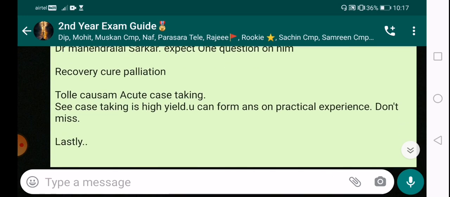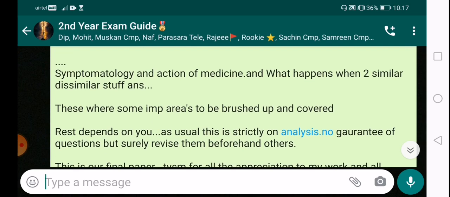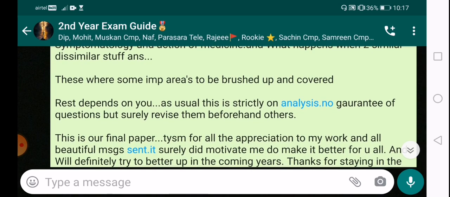Some important 5 markers questions which could be asked could be Tolle Causam, acute case taking. See, case taking is high yield. You can form an answer on practical experience. Don't miss it. And lastly, symptomatology and action of medicine, and what happens when two similar and dissimilar diseases meet, that kind of answer can come. These are some of the important areas to be brushed up and covered.